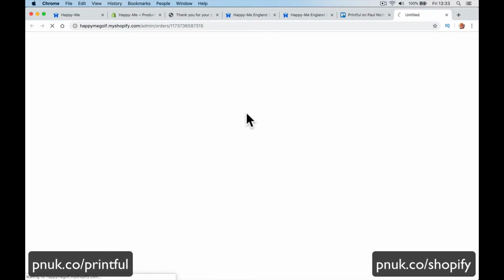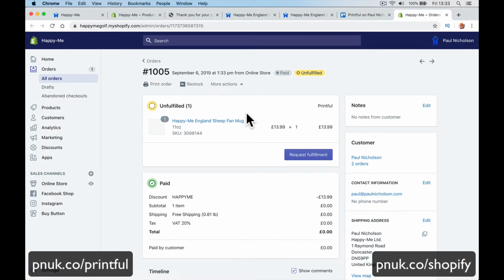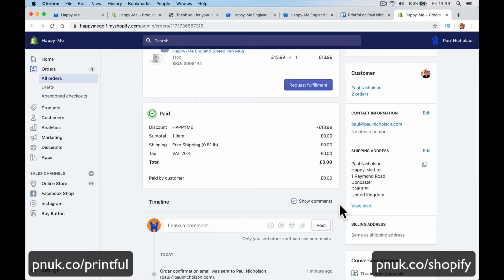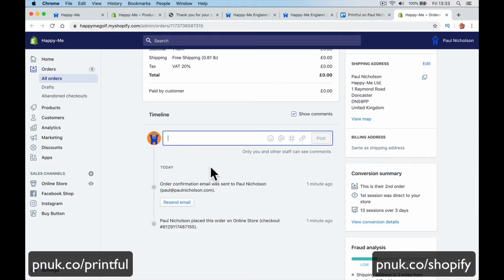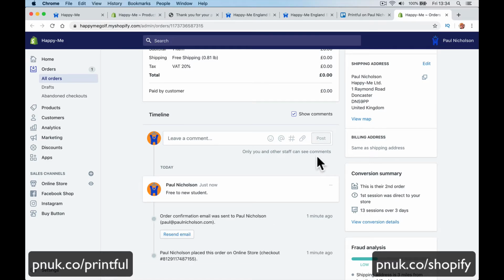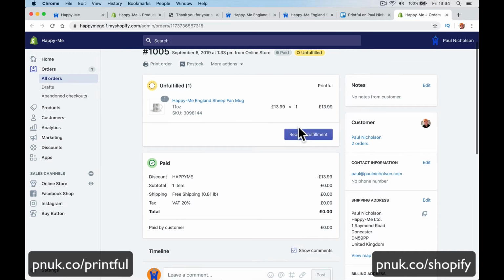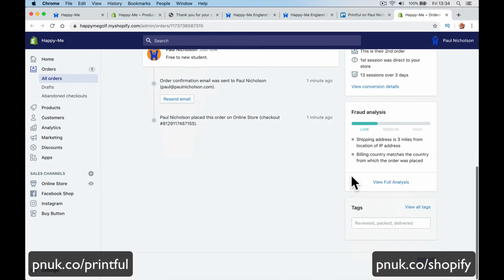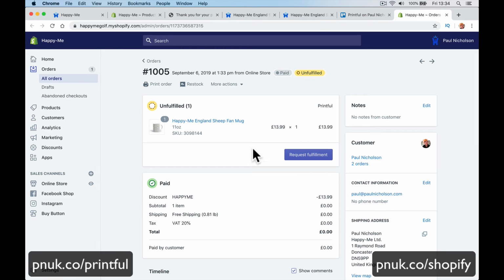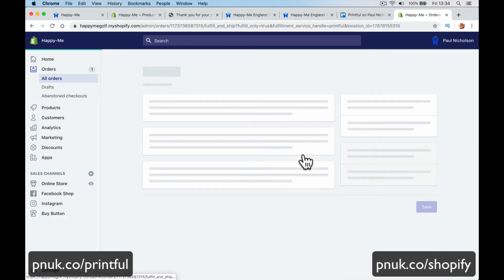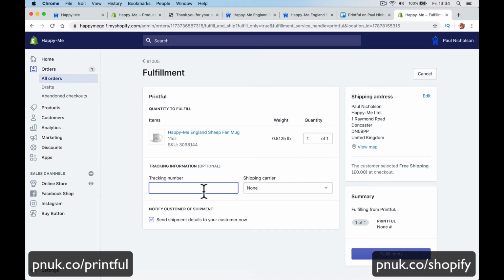So here's the order. Here is the item information, as everything we've got is what they've paid. Any comments, you can put free to new student, whatever it might be. Add some information, and then you can request fulfillment, which will send it to Printful. Now, if you've got this automated, it would have already done it, so I'm going to request Printful, and then Printful's going to set up the tracking number and the shipping, and it's going to contact my customer for me.